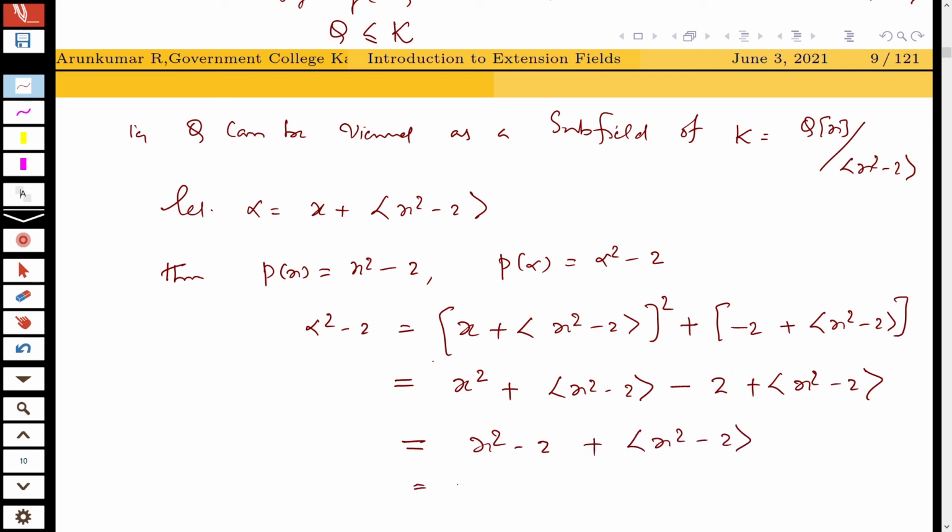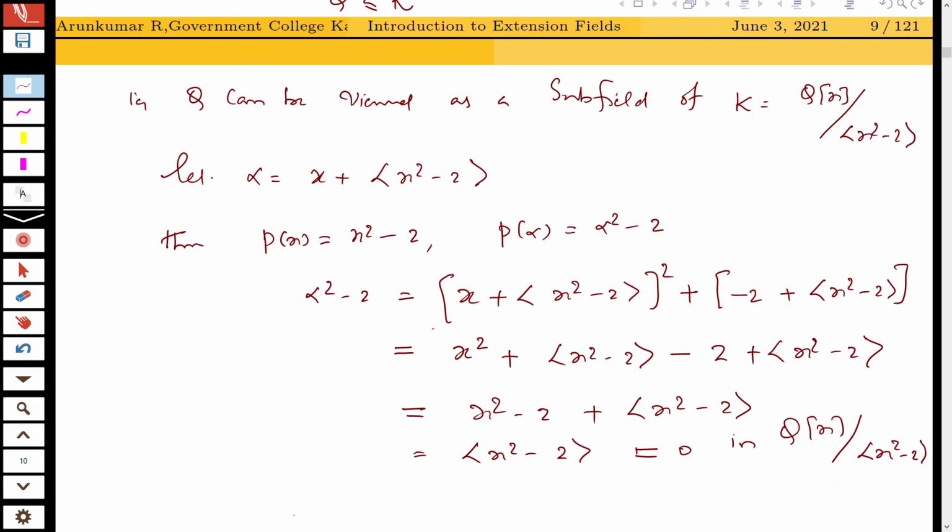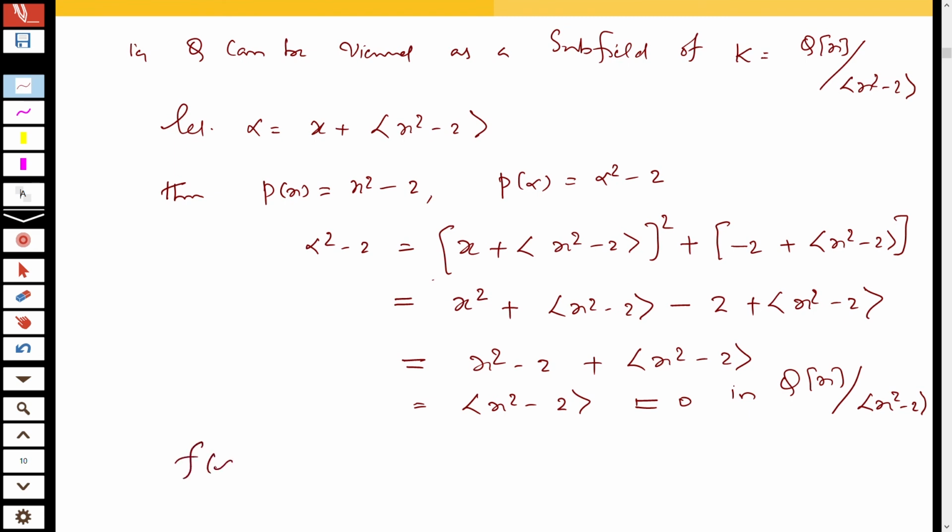So this is ideal generated by x square minus 2, which is equal to 0 in Q of x divided by x square minus 2. Therefore, f of alpha equal to 0 in K equal to Q of x divided by x square minus 2, where Q of x by x square minus 2 is an extension field of Q.